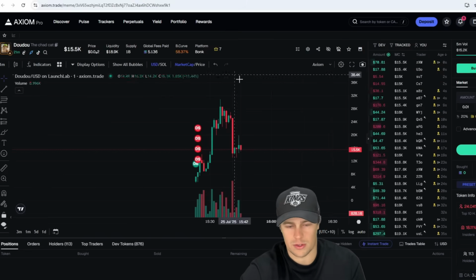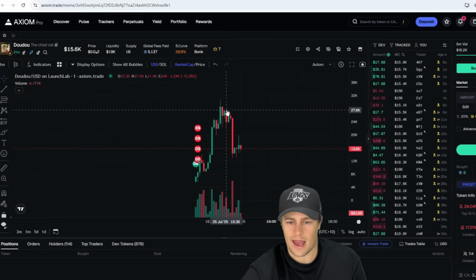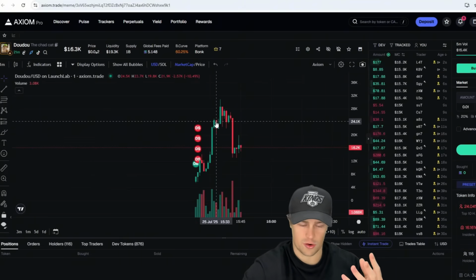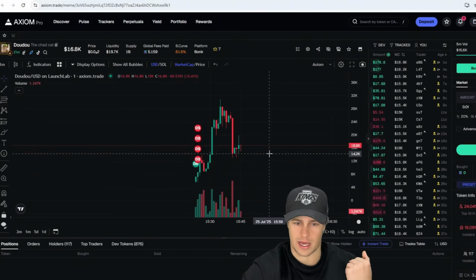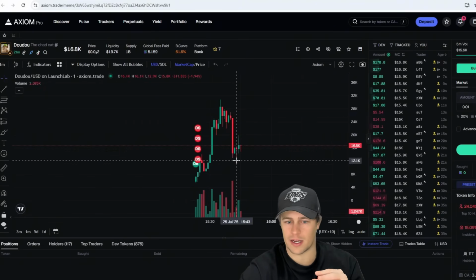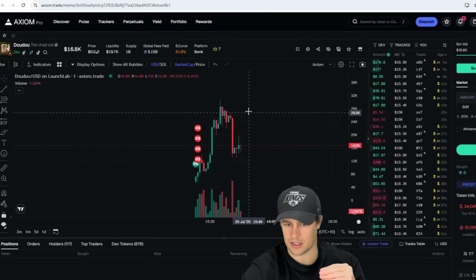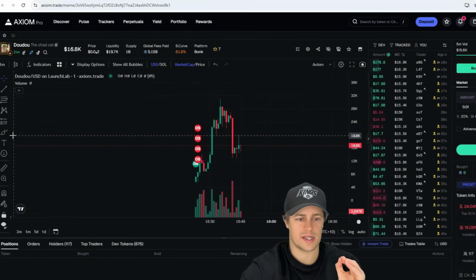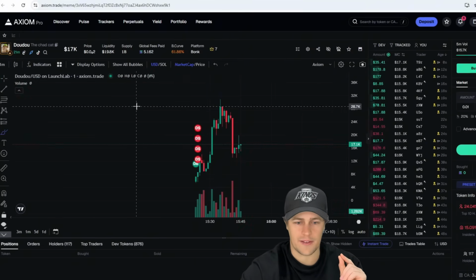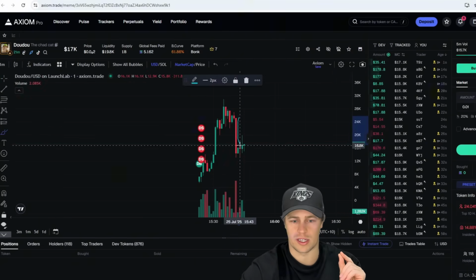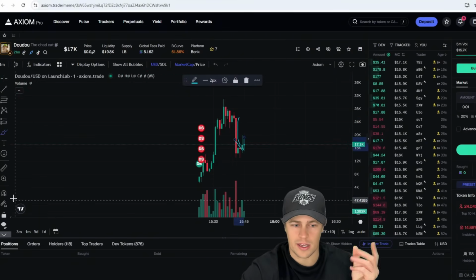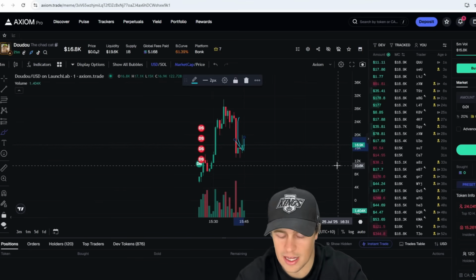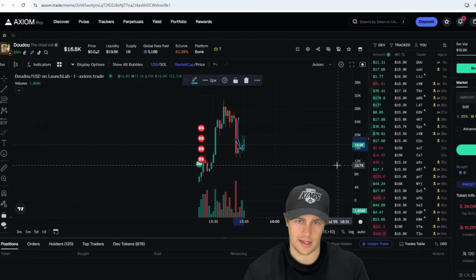This doo-doo one we were talking about, that whole narrative with the cat, it has dumped down to 15K. Now, me personally, I think this is a strong enough narrative to bounce back and do better. So I'd average my price out and buy at these levels here. I think it's going to pump up. And you have to have conviction in your plays, guys. What I want to say is you can't just leave your trade because you saw this red candle just dump. You can't just do that, guys, unless you're confident it's going to rug. Don't just leave your trade because it dumped, right?